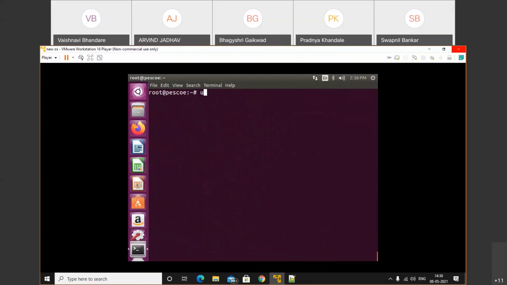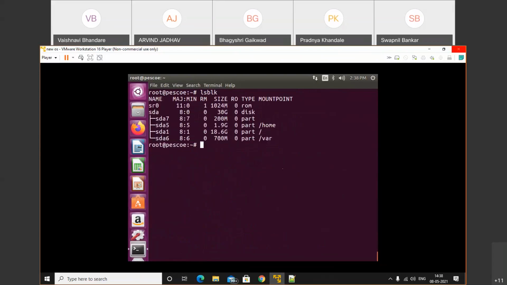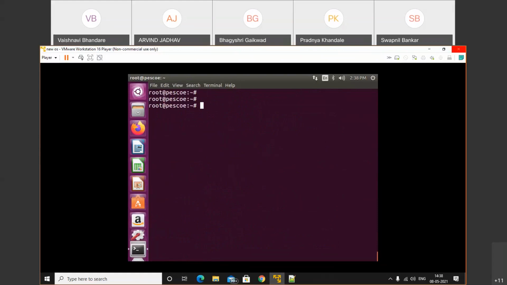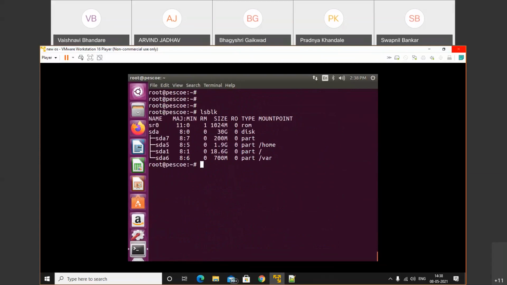So just check the lsblk command. Here you will see that your sda7, which was mounted on /root/psui, is no longer shown. So this one is the temporary mode. Okay, now we'll discuss the permanent mode. Before that, one more time we will mount our disk. We'll do it once again because this is a bit harder as compared to the other sections, other lectures.